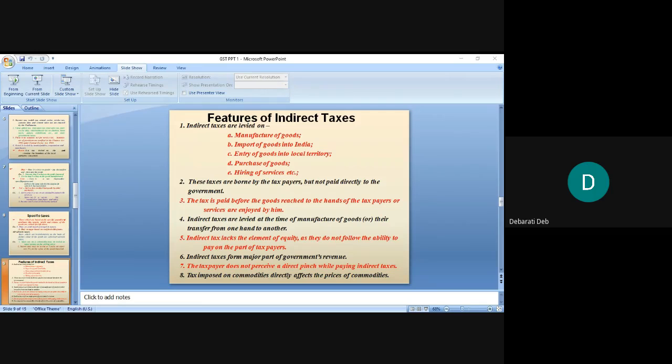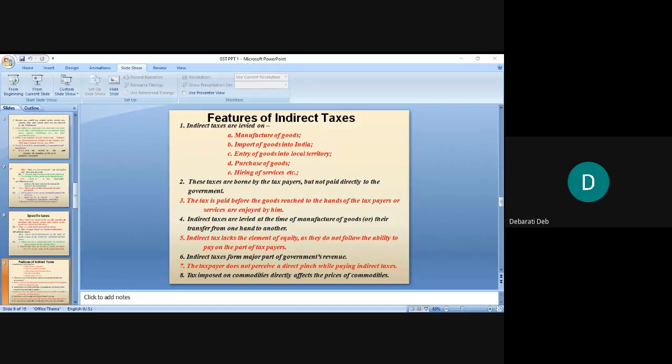Then the taxpayer does not perceive a direct pinch while paying indirect taxes, isn't it? Because he's not paying it directly. He cannot show that he has paid the tax, but he is paying the tax because he is bearing the incidence, not the impact. Then tax imposed on commodities directly affects the prices of commodities. Exactly, because whatever the government charges us as tax will be added to the selling price of the commodity. That's why the tax imposed on the commodity directly affects the prices of the commodities.